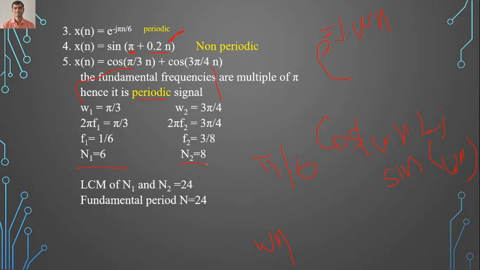Now to find the fundamental period for a sum of multiple signals, we have to find the least common multiple of the fundamental periods. If three signals are there, we have to find the LCM of the three fundamental periods. So here n1 equals 6 and n2 equals 8. The LCM of 6 and 8, the least common number in the table of 6 and the table of 8, is 24. So the fundamental period equals 24. Okay, so this is about the periodic signal.